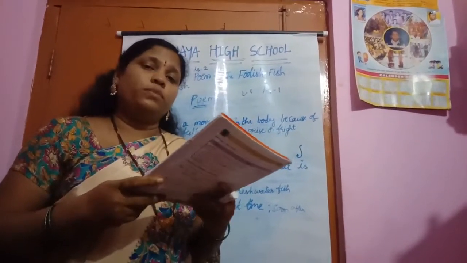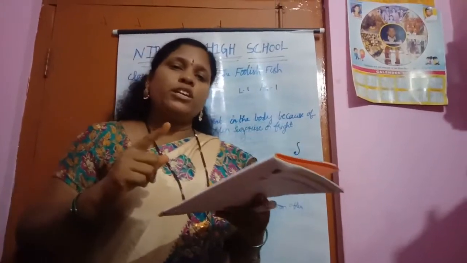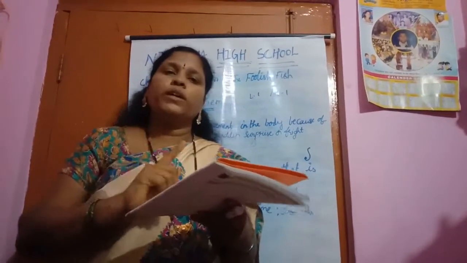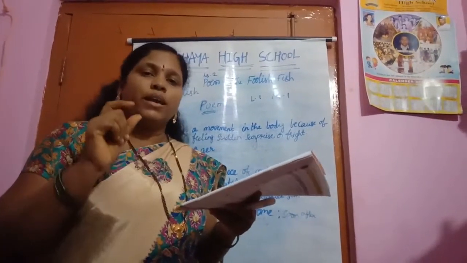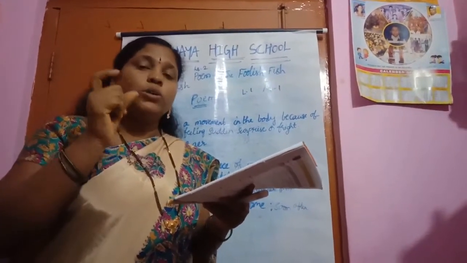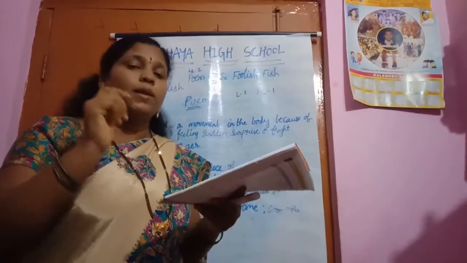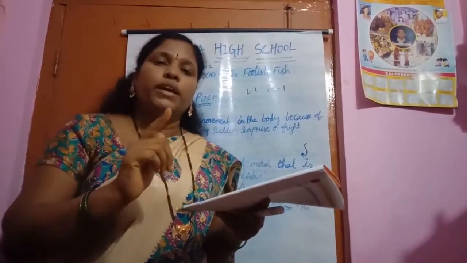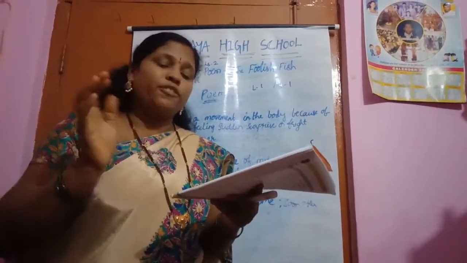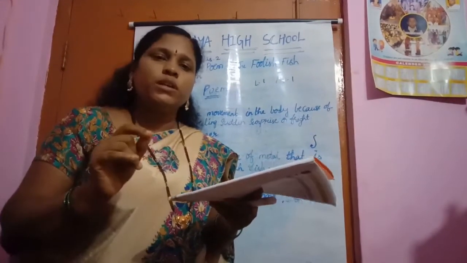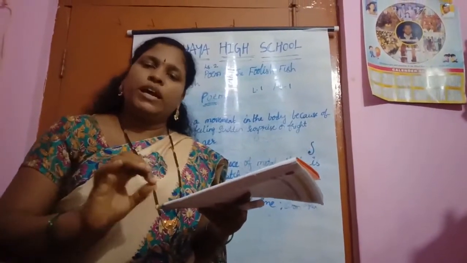Mother, what did she tell? Mother told that, don't go near that. It is a hook. It is not a worm. Worm is what? To cover the sharpness of the hook, they put a worm. So don't go there. It is a dangerous place. But what happened? The little fish did not listen to the mother's word. It was very foolish.